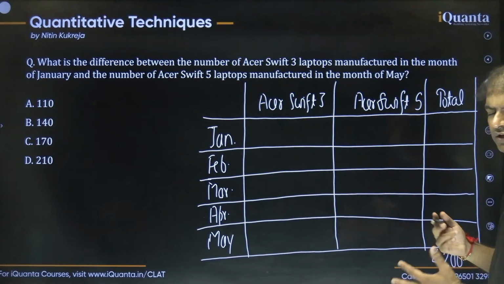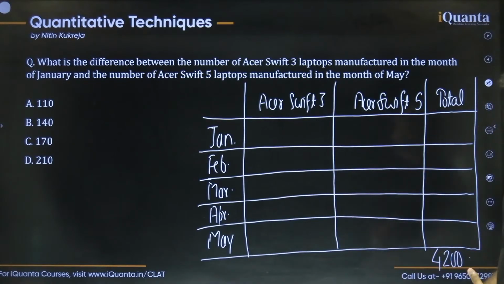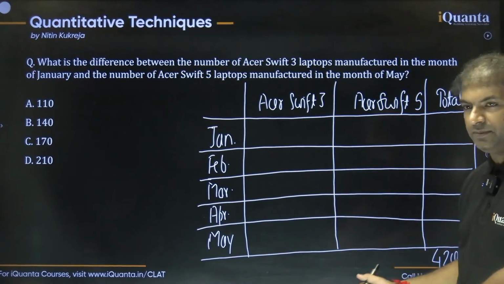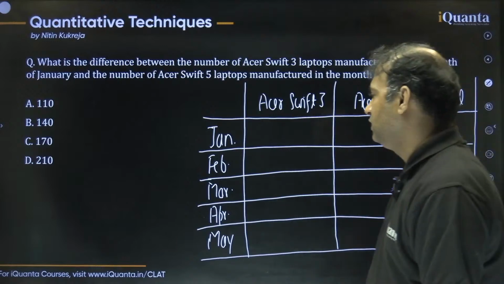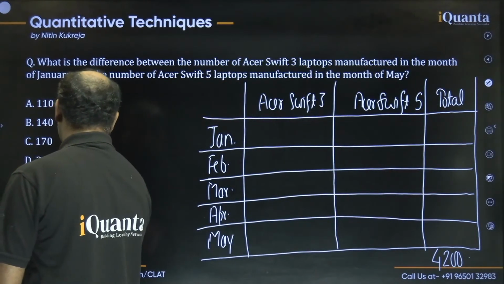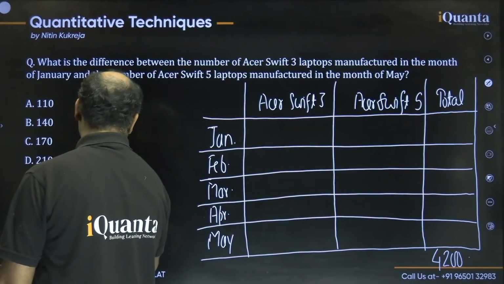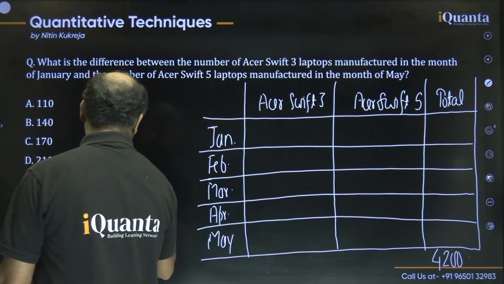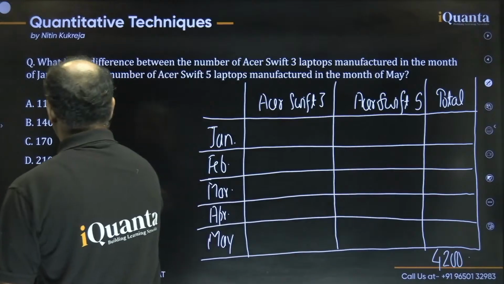Guys, we know how to calculate the percentages. I told a few points about this in yesterday's session as well. So if you have to find 22 percent, we can call it 20% plus 2 percent of what number? The number is 4,200, right?